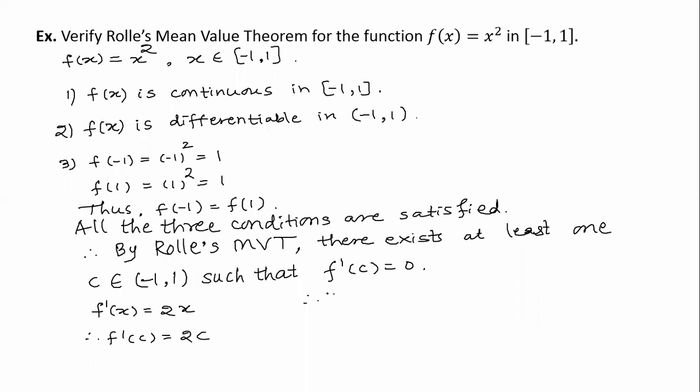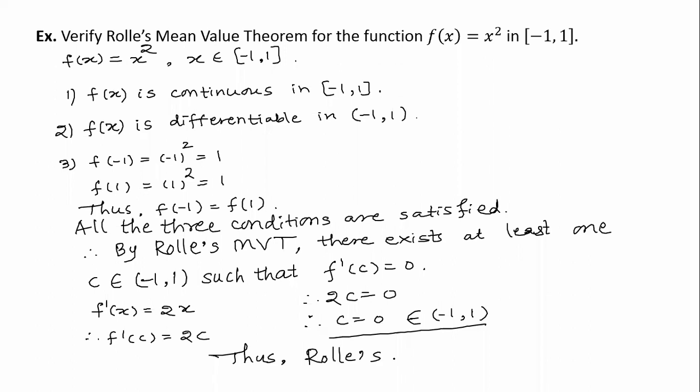Therefore, this leads to 2 into c is equal to 0, and therefore c is equal to 0. Yes, as this 0 belongs to this interval, thus Rolle's mean value theorem is verified.